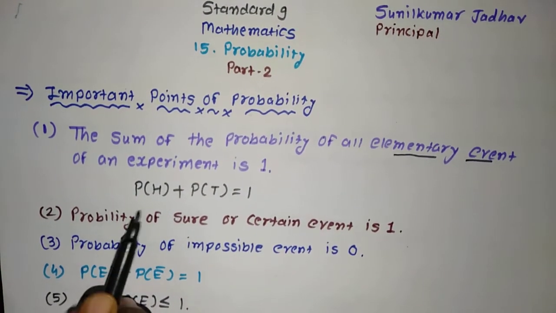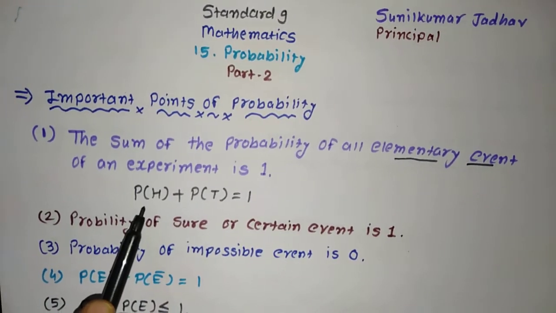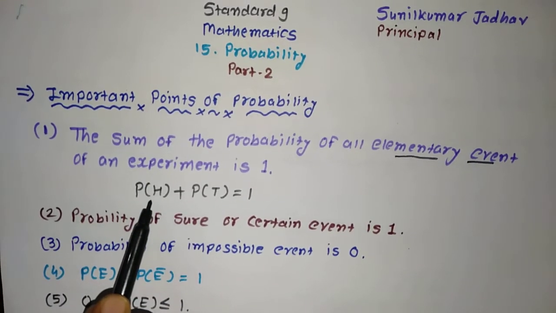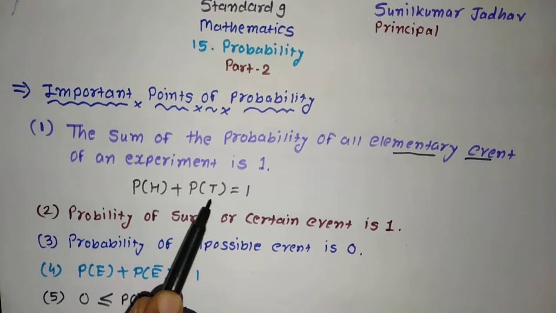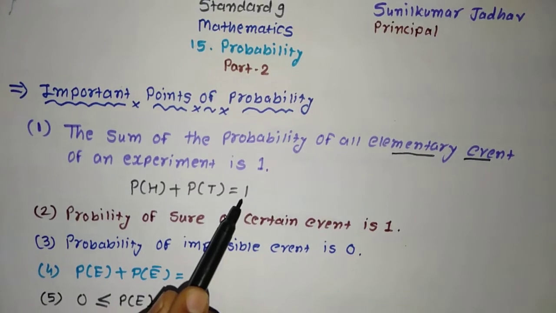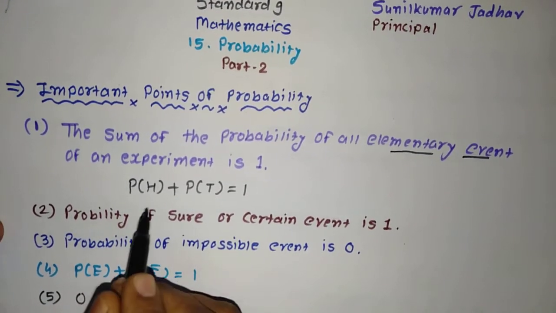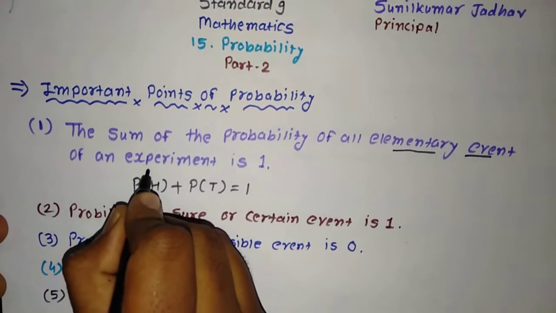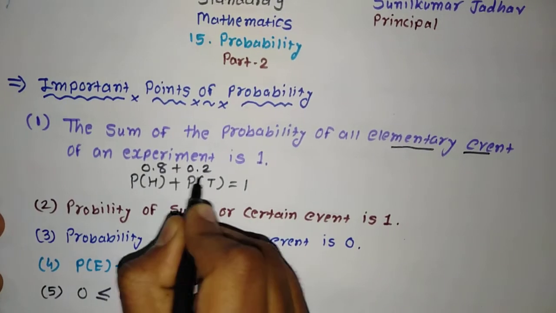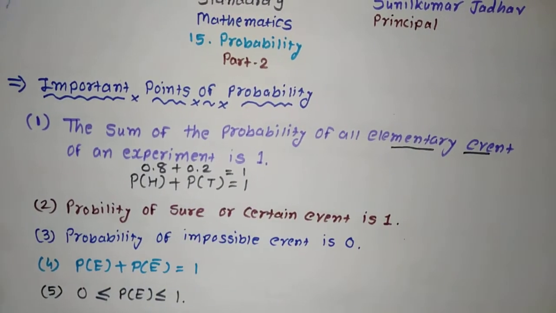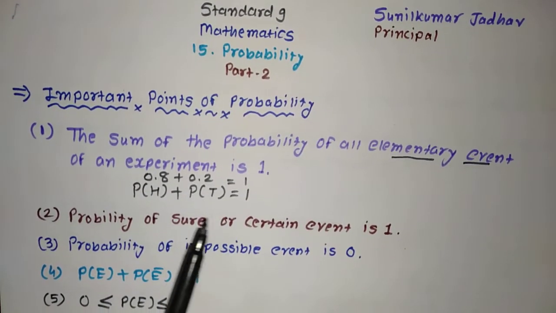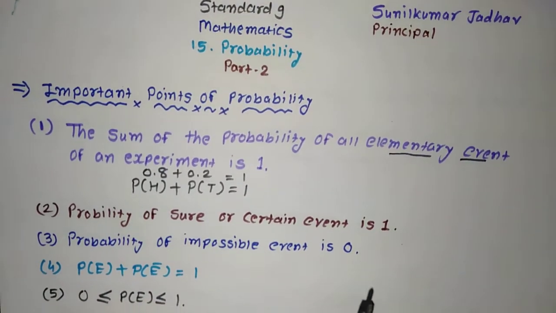Say for example, while we toss the coin for 10 times, in the last video you saw that we got probability of getting head was 0.8 and probability of getting tail was 0.2. So probability of getting head plus probability of getting tail is always equal to 1. As we saw in the last one, probability of getting head was 8 upon 10, so it was 0.8, plus probability of getting tail was 0.2. If we do the total, 0.8 plus 0.2 is equal to 1. So we can say the sum of the probability of all elementary events of an experiment is equal to 1.